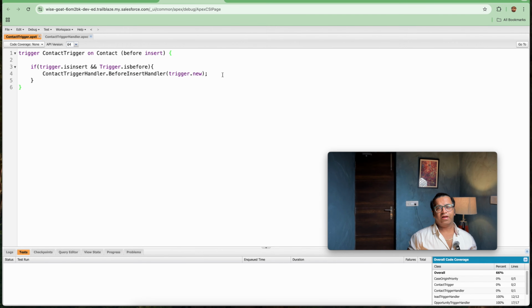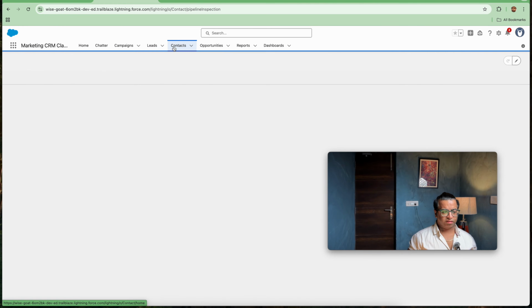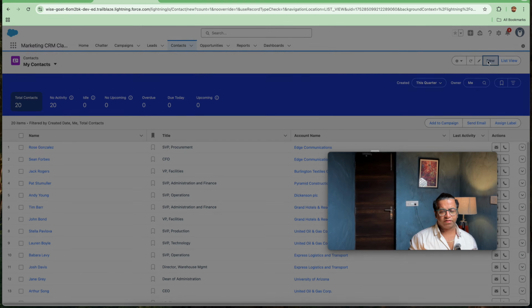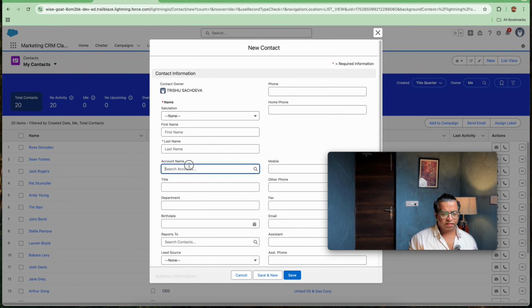Now the scenario is, if the contact record doesn't have the parent ID, then we need to throw an error. So as soon as you save the record, you create a new record and you are not selecting the account, then you will be landing on the error page. The field name is account name. If I talk about custom objects, the custom object name comes the same as the field we declare. But if I talk about standard objects like here, it is also a lookup. So I will be taking AccountId for the account name.